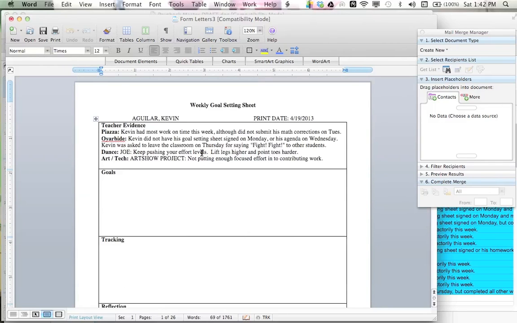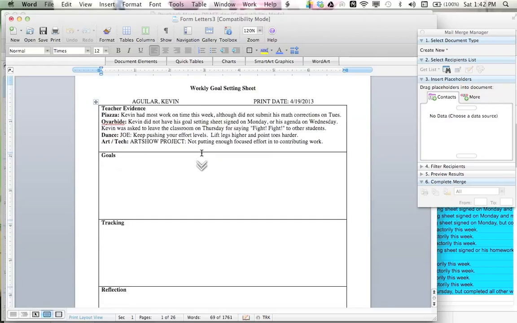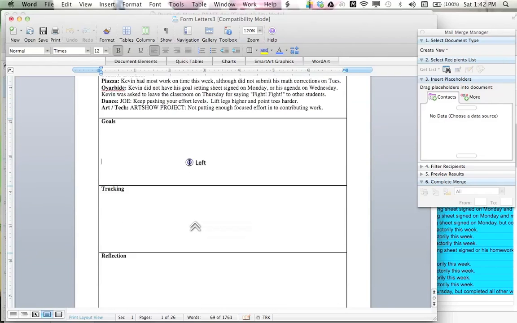What I would do next is I would save this as just a regular Word doc. I would email it to all my colleagues so that they had a copy of it, and then I would print these out so that I could hand them to every student. This is what they would use to set goals for the upcoming week.